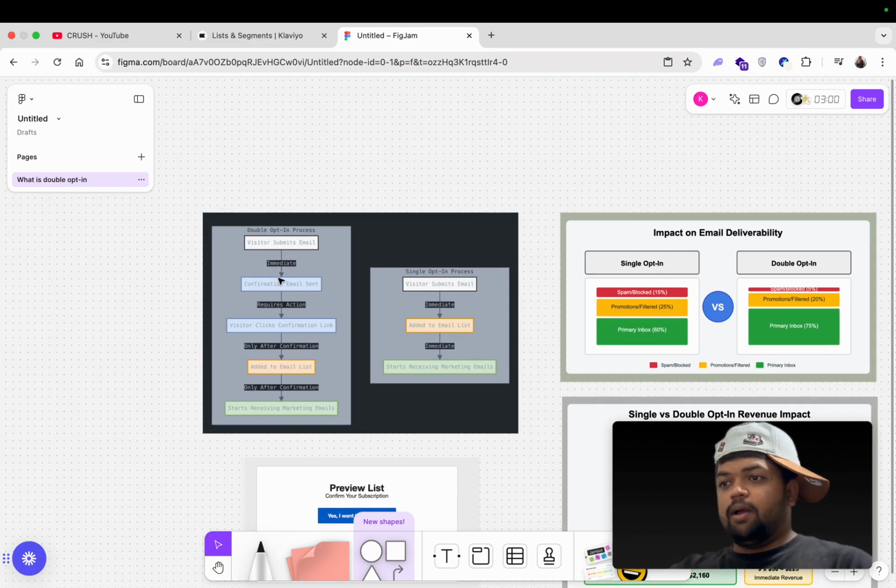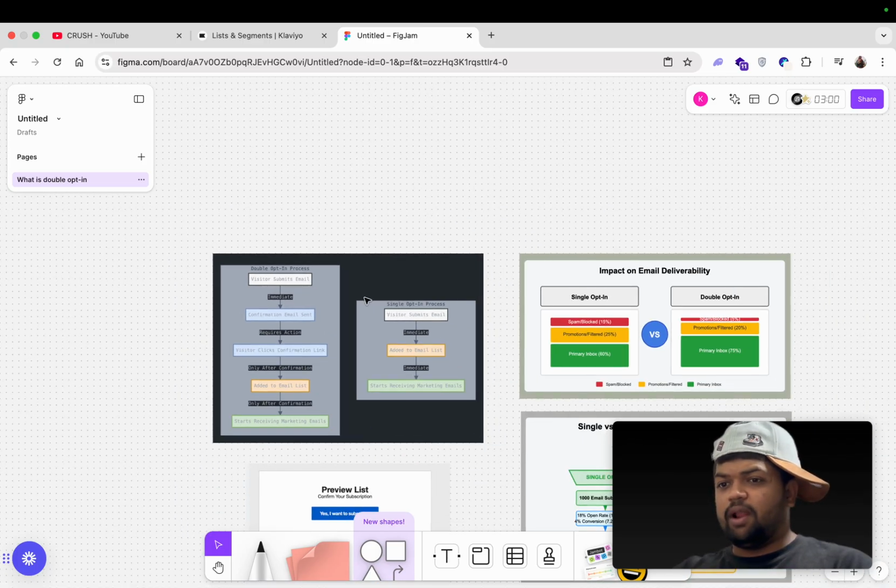If you are in an e-com store, and your deliverability is very good, then I strongly suggest you use single opt-in, because there's a downside in double opt-in and also in single opt-in. If your email delivery is low and you are getting lots of bounce emails or spam emails, then I would recommend turning on double opt-in.